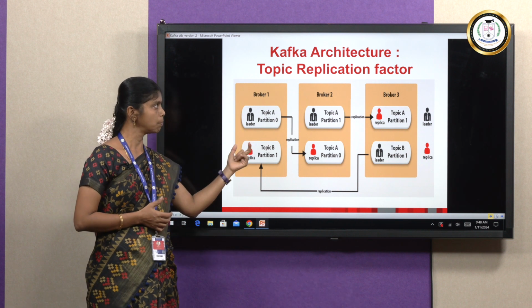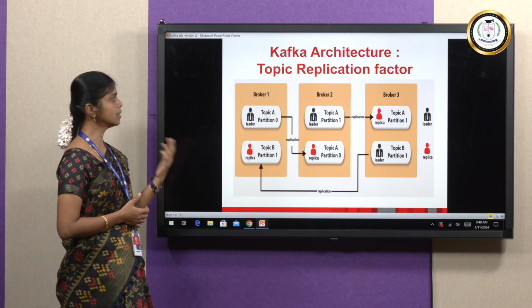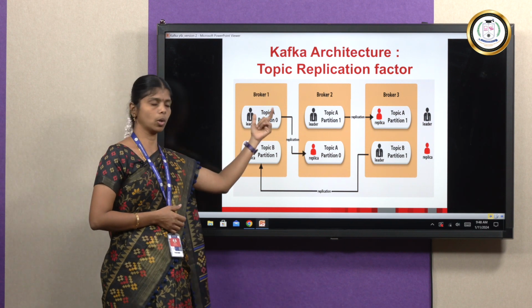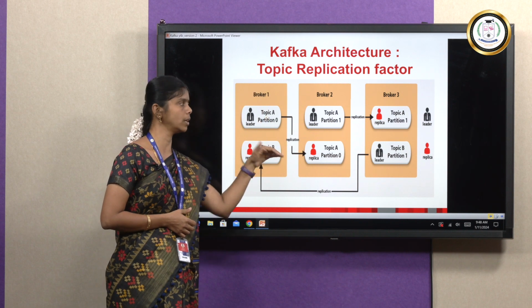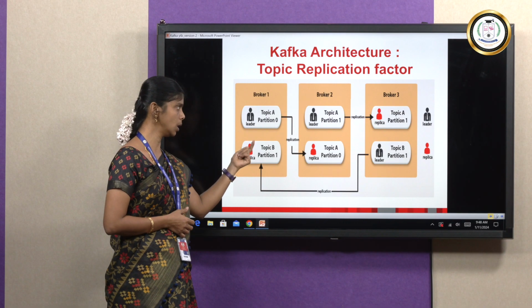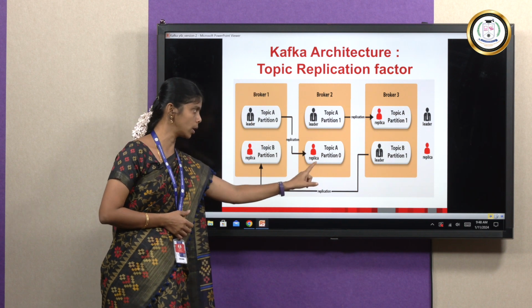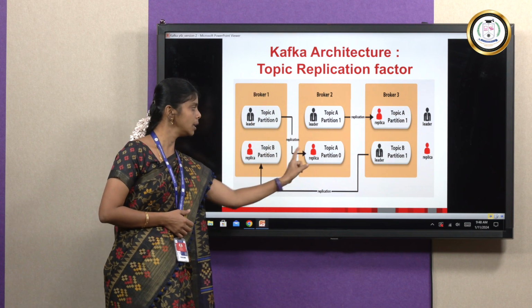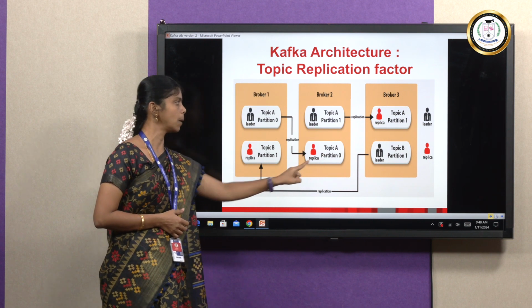This is the architecture for the topic replication factor. Why do we need it? If broker 1 fails, here each broker is connected to the next broker. Broker 1 contains the information about topic A, partition 0, and the replica of broker 1 is replicated to broker 2, which means topic A as well as partition 0.